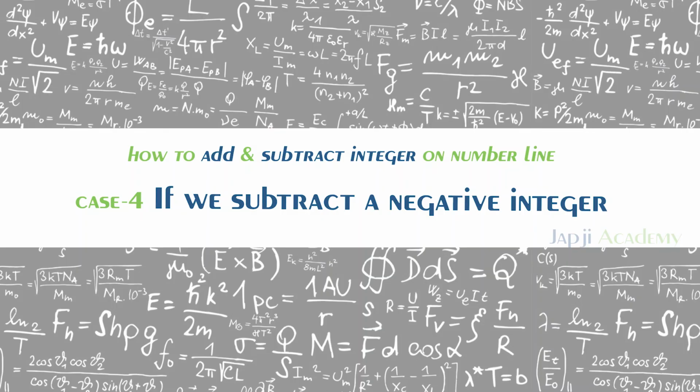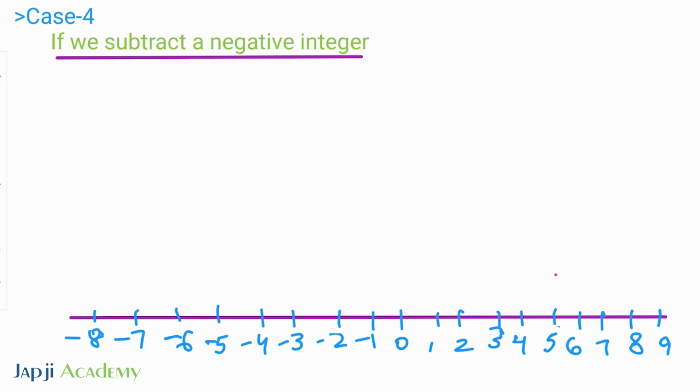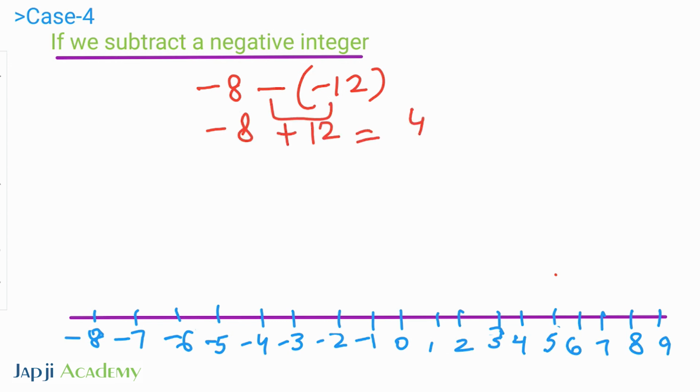Next, case 4: if we subtract a negative integer, what will be the resultant? Suppose I have a negative integer first and I am subtracting a negative integer: minus minus gives plus 12, which is equal to 4. Now this is the number line, this is positive and this is negative from 0.